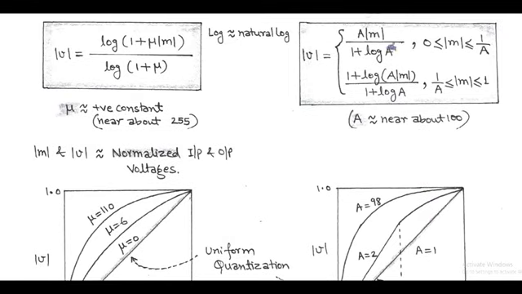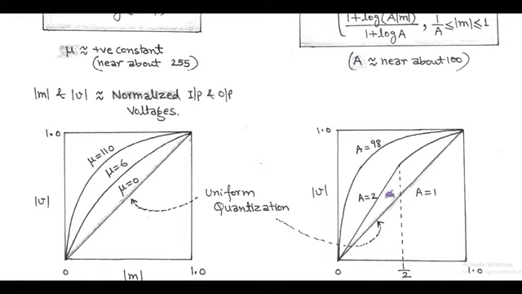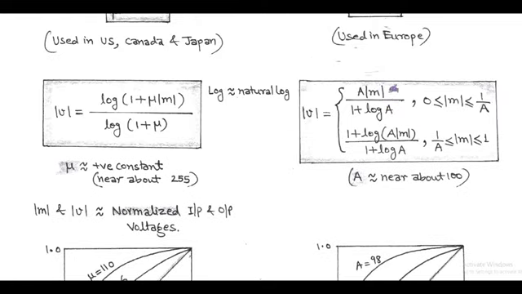After plotting A law on the input output voltage characteristic, we get uniform quantization for A equals 1. For A equals 1, the expression of |V| is equal to |M|, because log 1 is equal to 0, and we get a linear characteristic from 0 to 1.